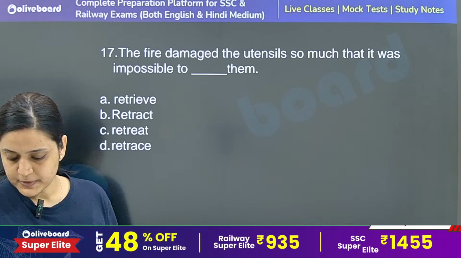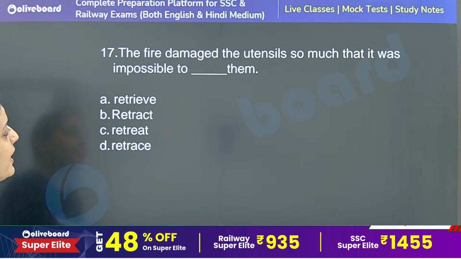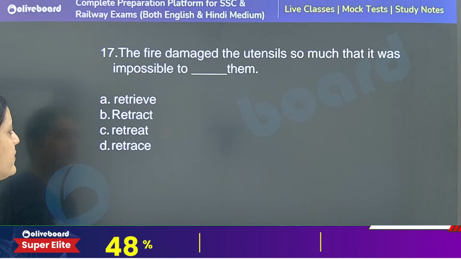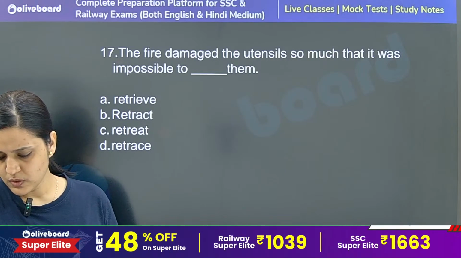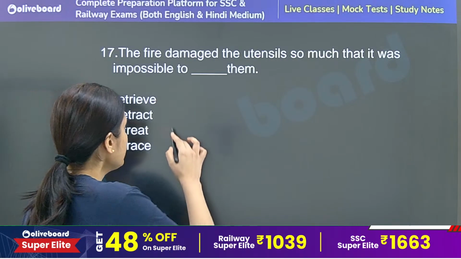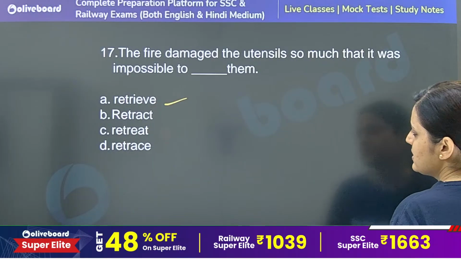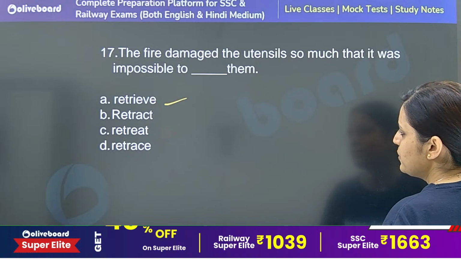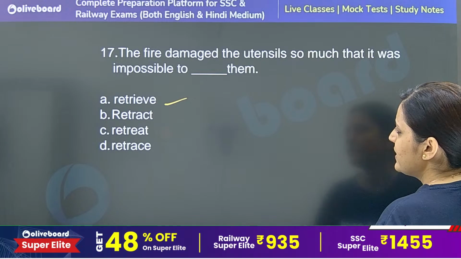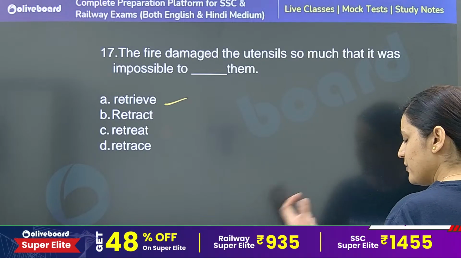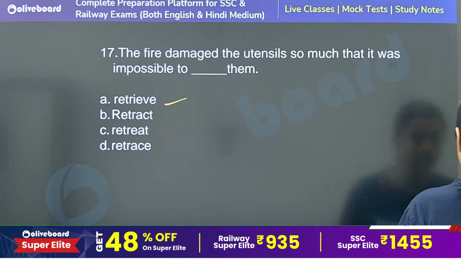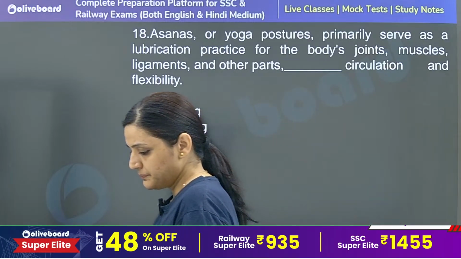What should be the answer here? The fire damaged the utensils so much that it was impossible to retrieve them, retract them, retreat them, retrace them. It was impossible to retrieve them. Retrieve means to bring them to the original position. So option number A is definitely the correct answer. Retreat is to withdraw, retrace is to draw again, retract is to get something away. So option number A, retrieve, is the correct answer. 18.